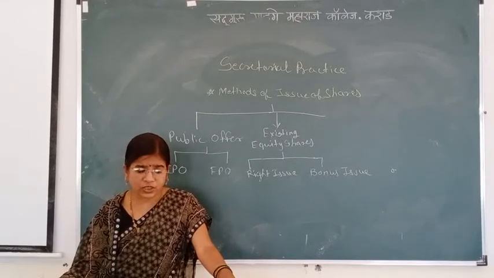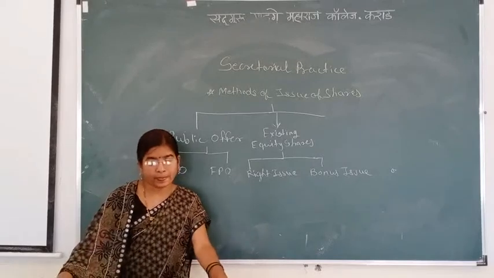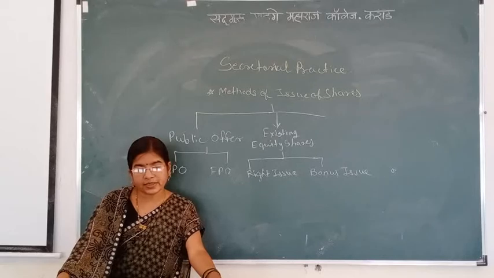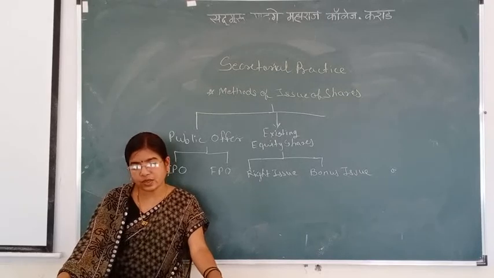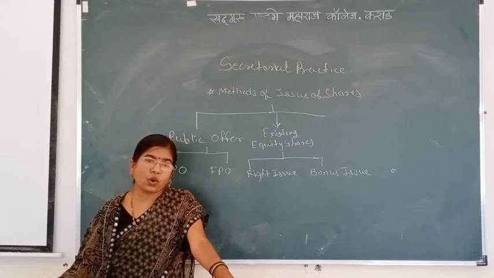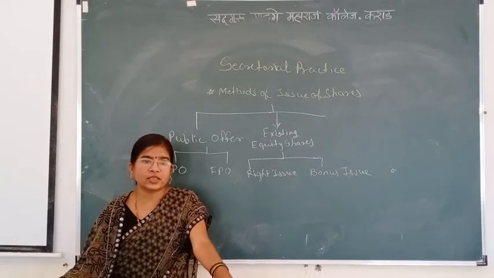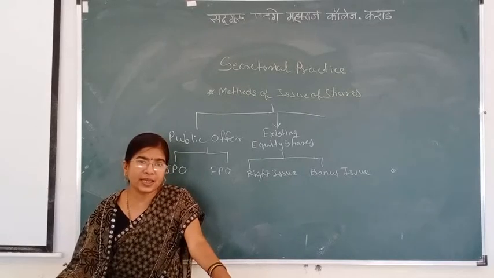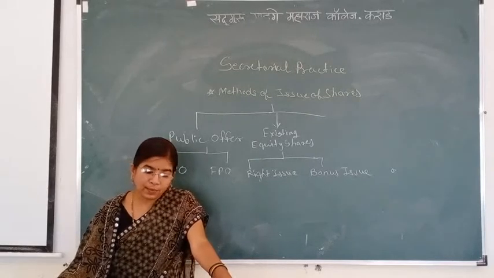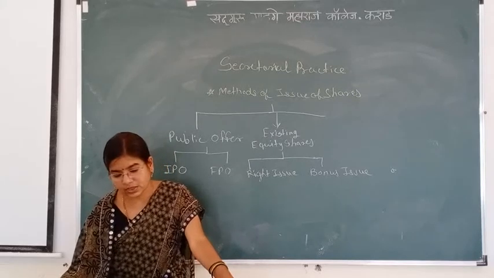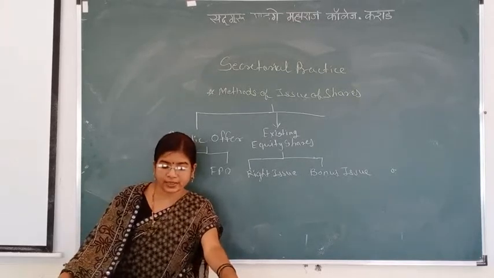There are some provisions related to right issue. First provision is that right shares are sold to the existing shareholders at a price which is lesser than the market price. In a right issue, shares are always issued to existing shareholders at a lesser price than the market price. A company has to send a letter of offer to the existing shareholders at the time of issuing right shares.